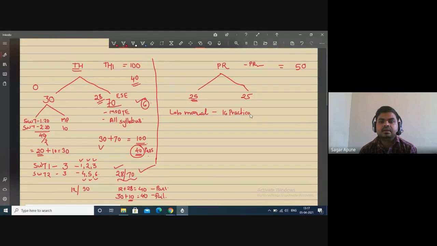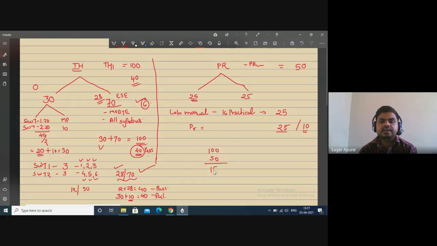How to write, how to submit, I will explain. It carries your 25 marks, and at the end you have to give the practical exam. It carries 25 marks. Out of 25 you have to score minimum 10 to pass your practical exam. Means your total weightage for this subject is theory 100 and practical 50.